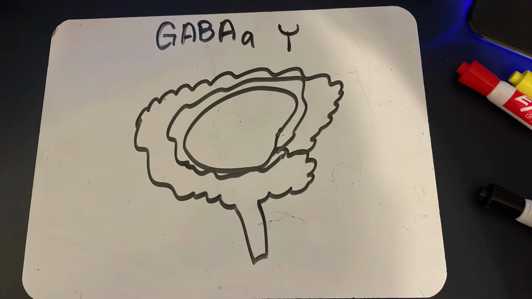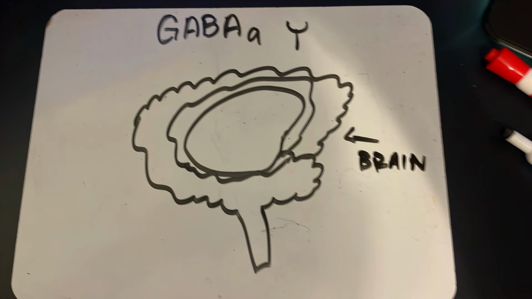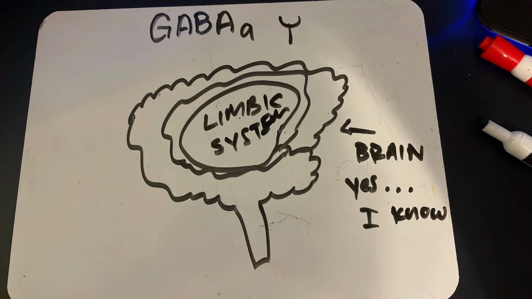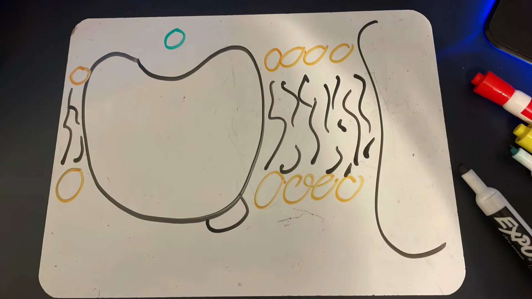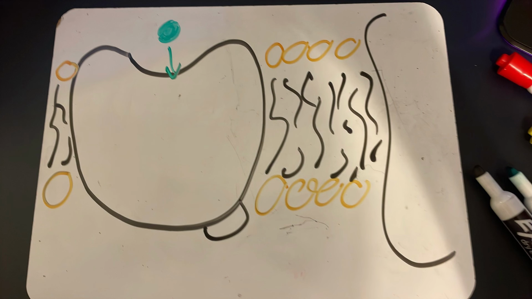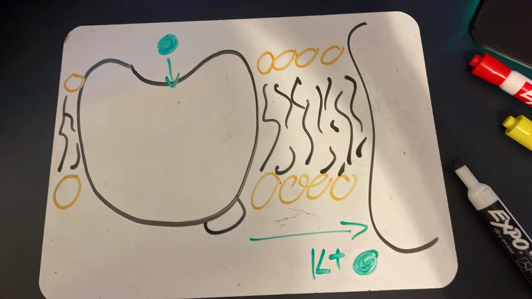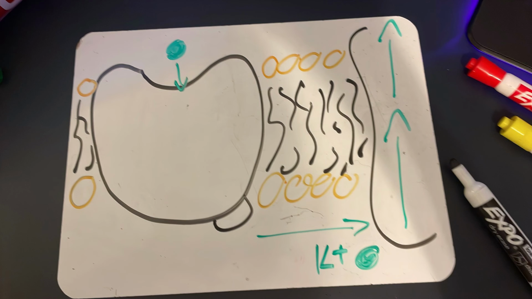GABA B receptors are metabotropic, or G protein-coupled receptors. When activated, they frequently cause the opening of potassium channels. These channels allow positively charged potassium ions to flow out of the neuron, again making the neuron hyperpolarized and less likely to fire an action potential.